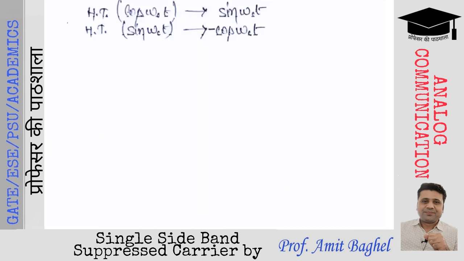The Hilbert transform of cos of omega naught t is equal to sine of omega naught t, and the Hilbert transform of sine of omega naught t is minus cos of omega naught t.